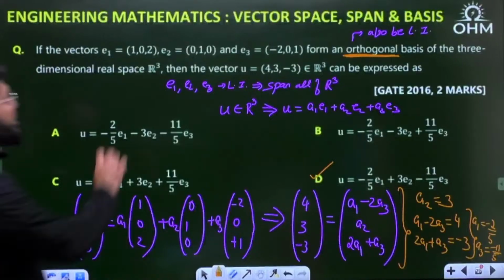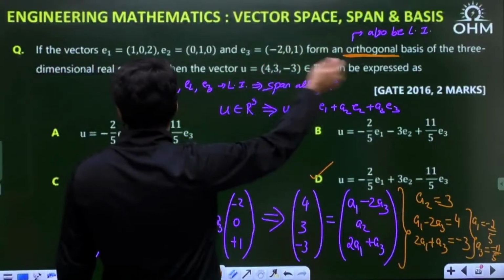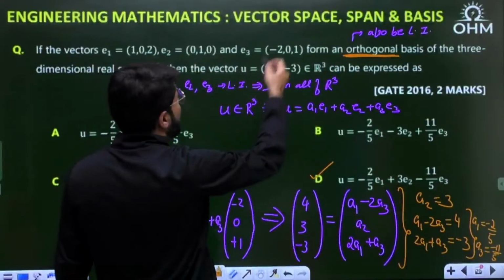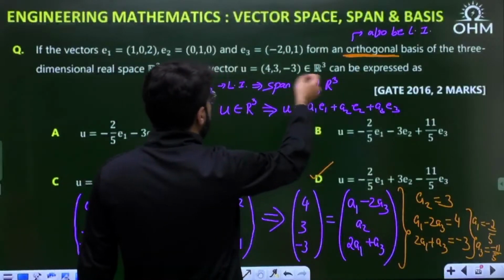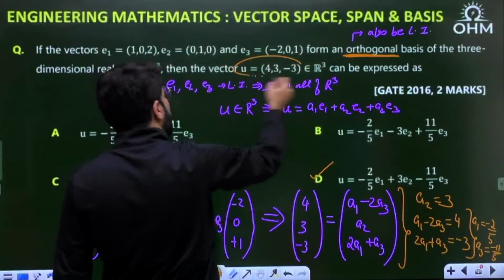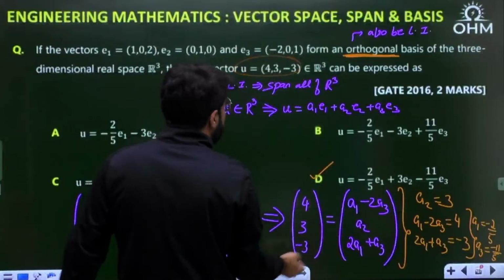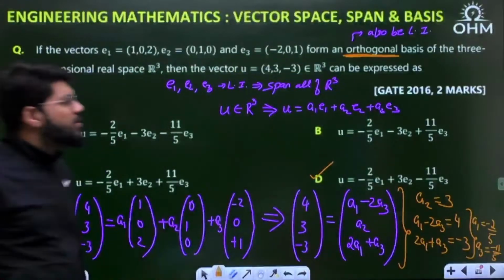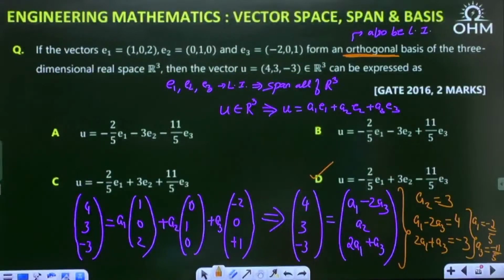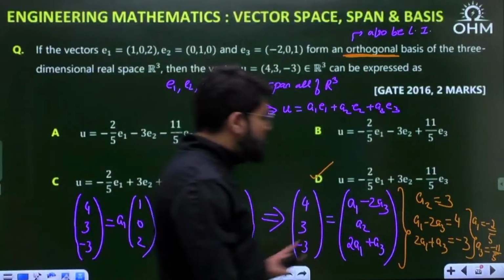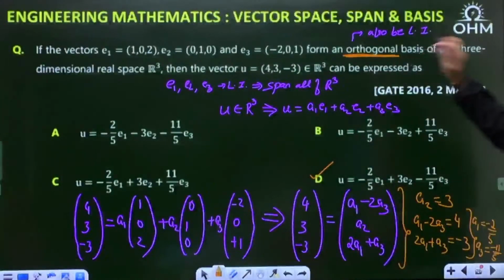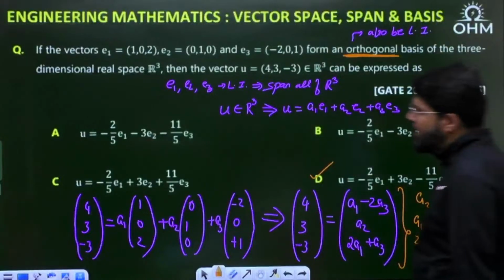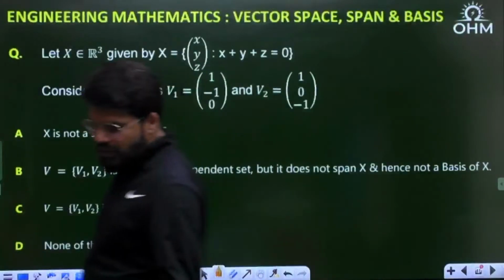So vectors E1, E2, E3 form a basis of R3. That means E1, E2, E3 are linearly independent, and they span all of R3. That means any other vector U in R3 can be represented as a linear combination of the given vectors E1, E2, E3. That is the concept. But again, some questions are very logical, just like aptitude. You can still match the option even if you don't know the concept here. Okay, next question.